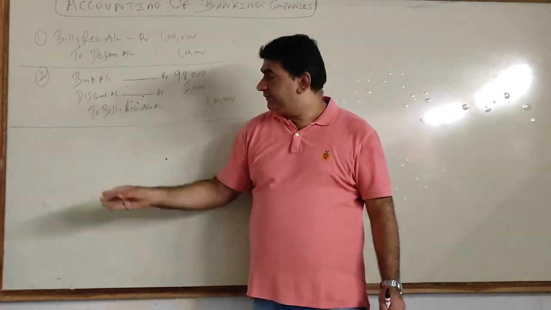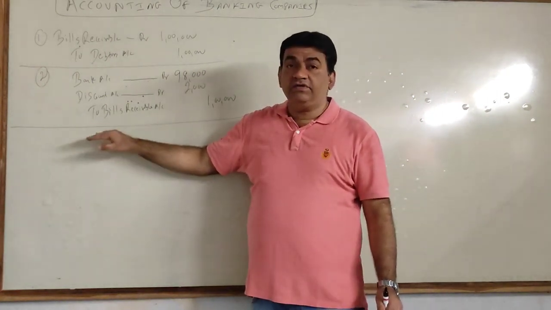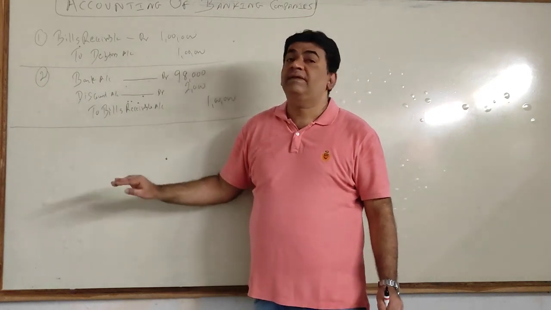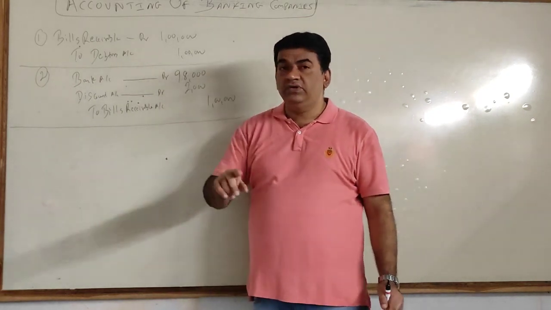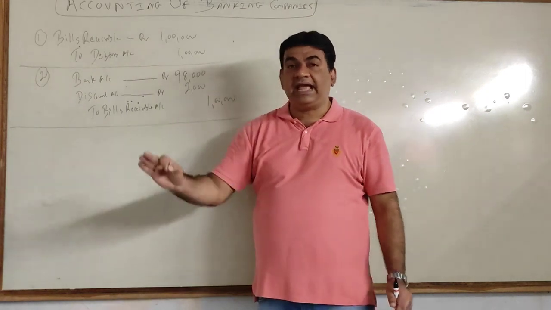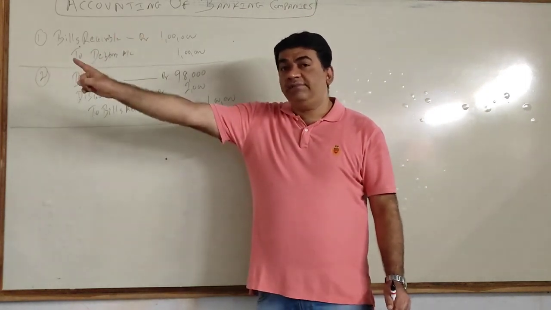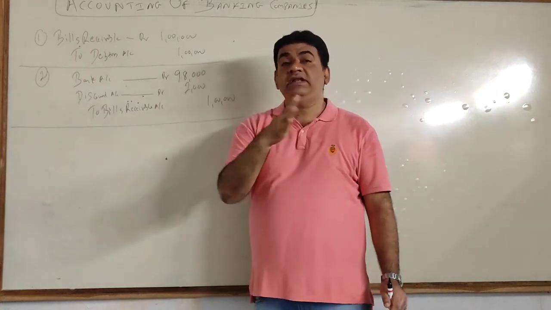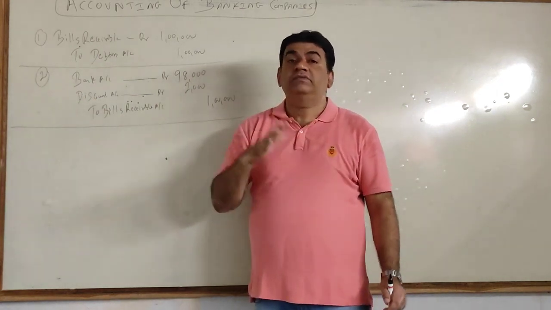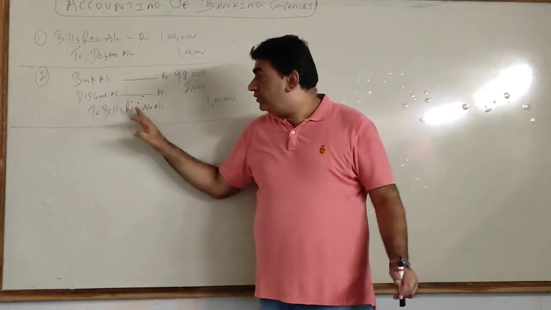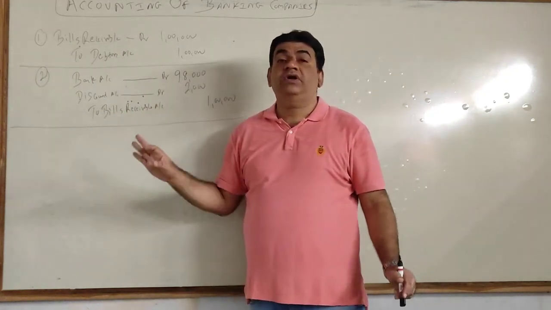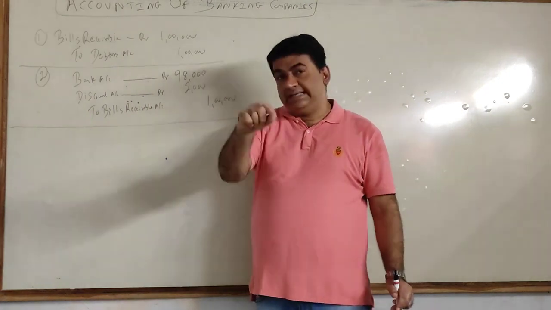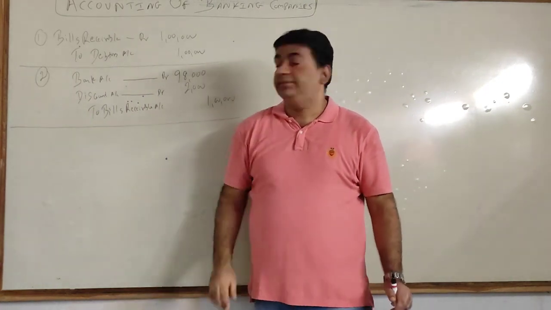So what will happen? The next entry, what we used to pass, whether honor or dishonor, bank is not concerned because what I told you, on the due date, bank will get 1 lakh. Either the drawee will pay. If the drawee doesn't pay, I will pay. So bank will get that money. So from the bank's point of view, that transaction is not that important. Of course, that entry will also come, but not now. In the third or the fourth video, it will come.